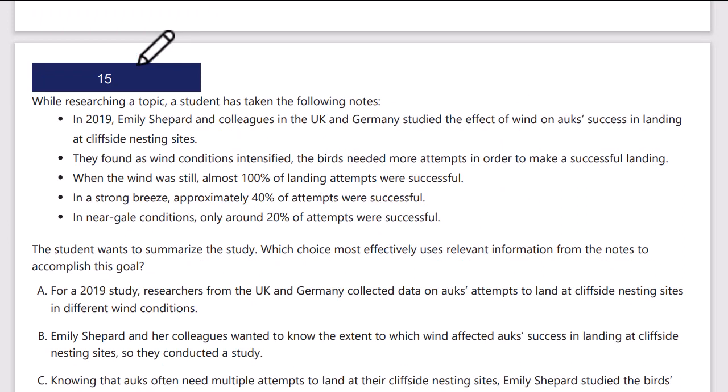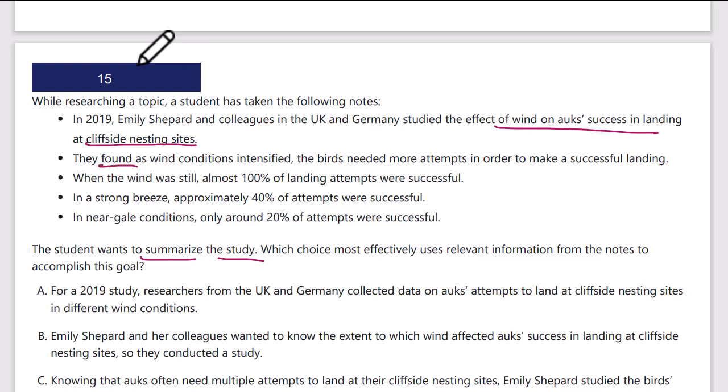Okay, rhetorical synthesis. What does the student want to summarize the study? Okay, summarize the study would kind of be highlighting the key points. Maybe summarize would be from beginning to end. Not just introducing the study, but summarizing the whole study. So let's take a look here. Emily Shepard and colleagues in the UK and Germany studied the effect of wind on auks' success in landing at cliffside nesting sites. Okay, so that's what they studied, the wind on auks' ability to land.